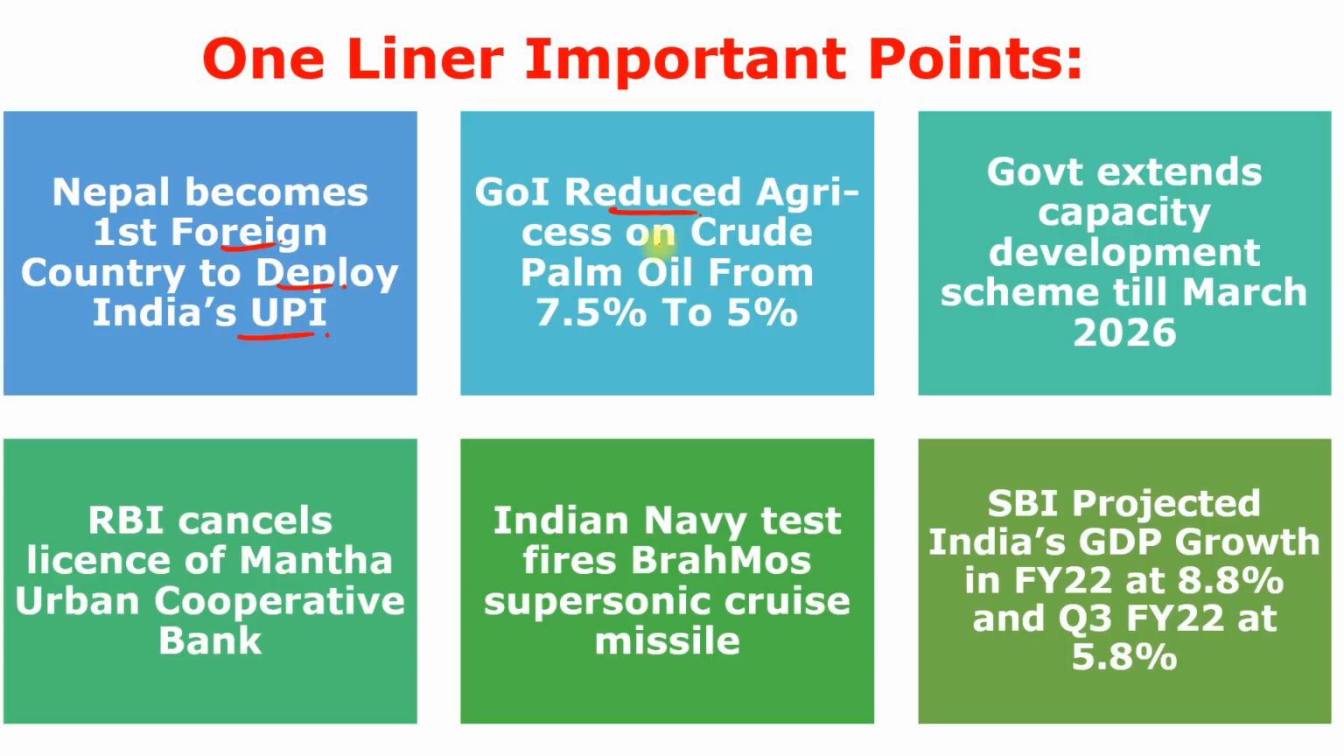Government of India reduced agri cess on the crude palm oil from 7.5% to 5%, and it is from 12th of February 2022. And this will benefit the domestic edible oil refiners and also check the prices of cooking oils. Next, government extends capacity development scheme till March 2026.